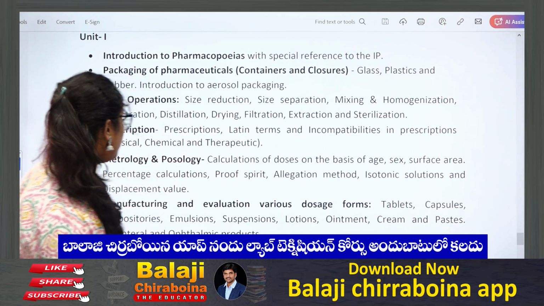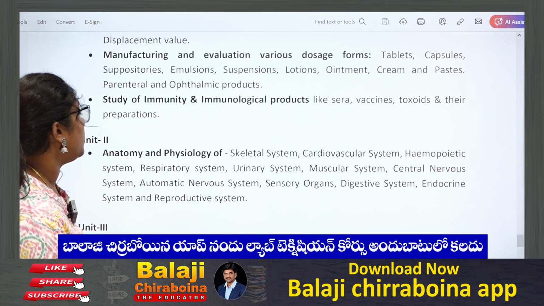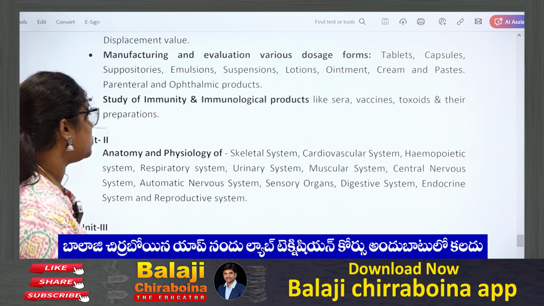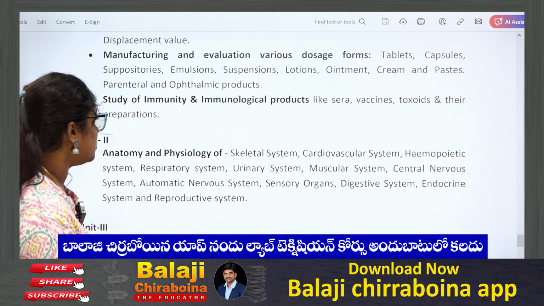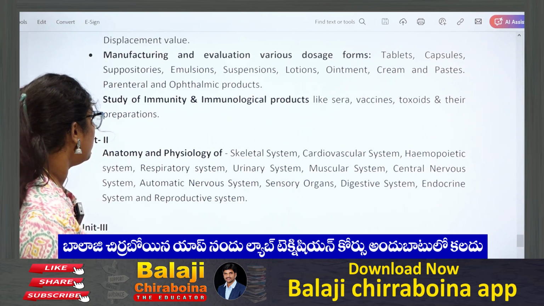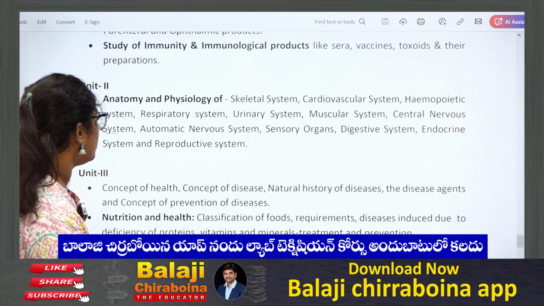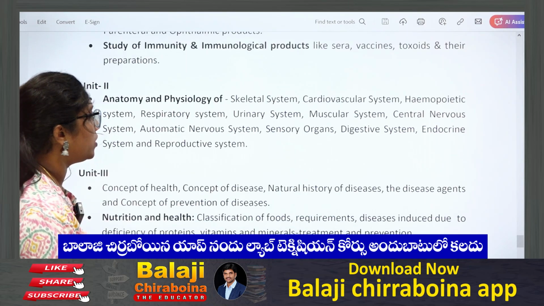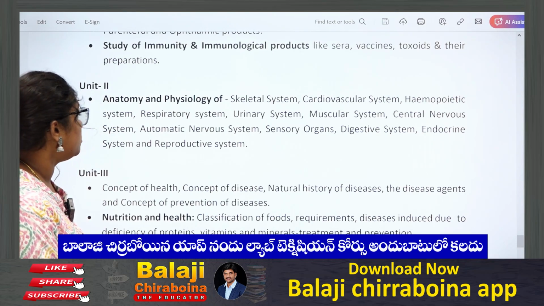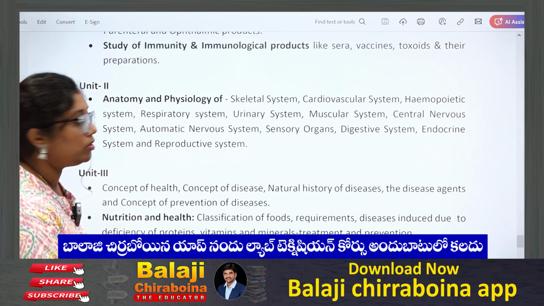Coming to the second unit, anatomy and physiology. This is also very easy. We have all the systems like the skeletal system, cardiovascular system, and respiratory system. Here we can simply revise all the systems and how they work. Next is unit 3, concept of health, concept of disease, and nutrition and health. We can just read diploma level books, because I think we don't get many in-depth questions from the third unit. We can just refer to all the diploma books that are available.